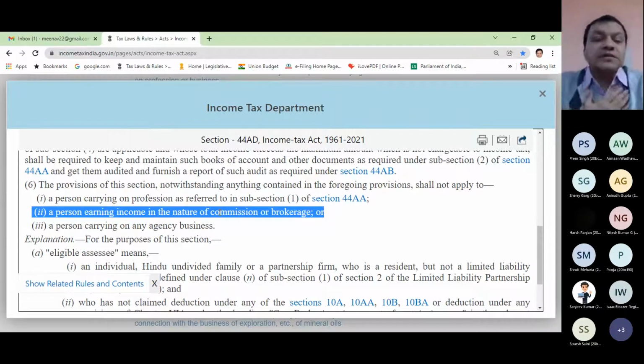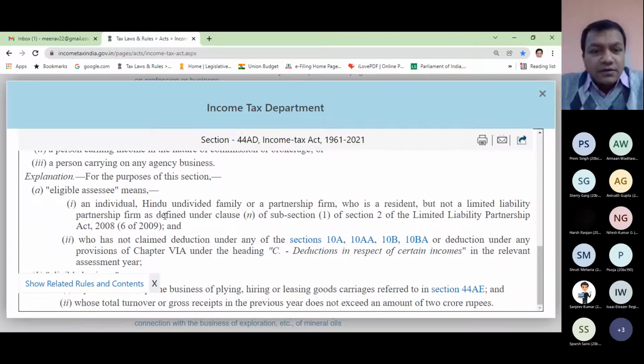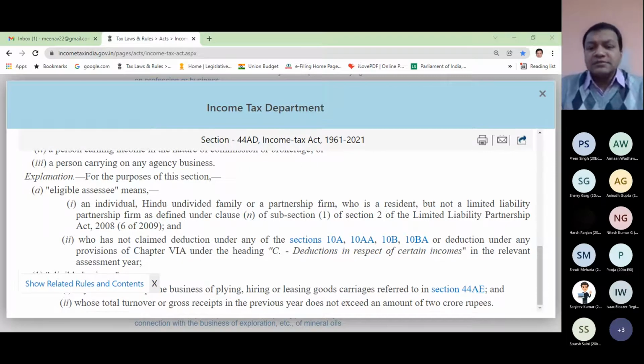Because when you are earning income from commission or brokerage, you don't have much expenditure. Your entire income is PGBP income. If 100 is my receipt, 100 becomes my income, or at maximum you have 2 to 3 or 4% of expenditure. Otherwise, the majority is income itself. So in those cases, the government doesn't give the benefit of presumptive taxation, and also to agency business. These are eligible assessees, etc. Now leave it and let us simplify the provision.